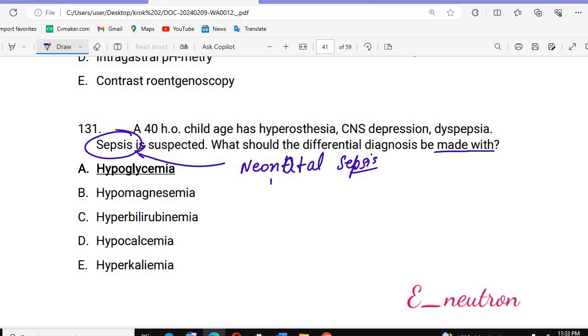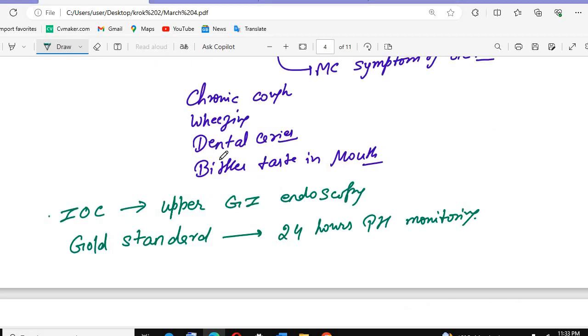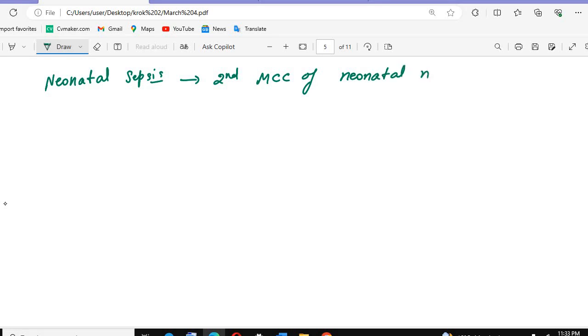Also remember, neonatal sepsis is the second most common cause of neonatal mortality.